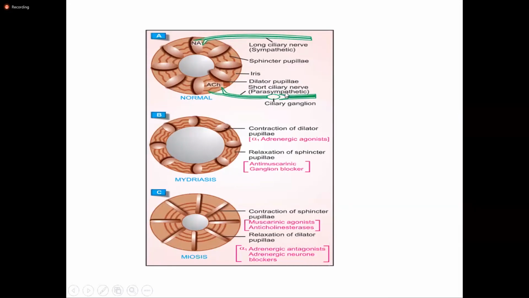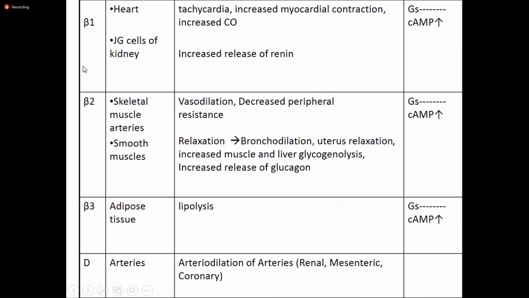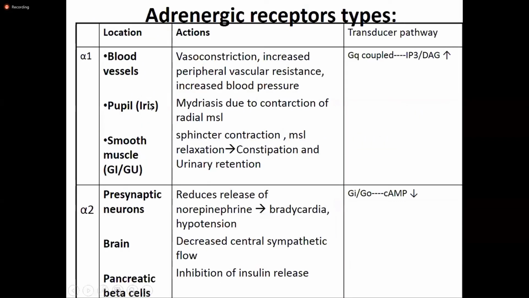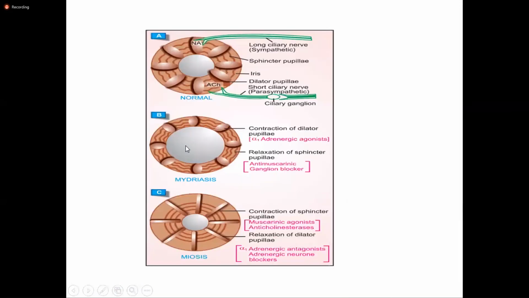So what does it do? When the alpha 1 receptors present in the dilator pupillae or radial muscle of the iris are stimulated, it causes mydriasis. Mydriasis occurs as a result of contraction of the radial muscle or the dilator pupillae. So you can see mydriasis, or dilatation of the pupil, occurring via two different groups of drugs. Earlier we studied that mydriasis can also be produced by anticholinergic, atropinic or antimuscarinic drugs, but that occurs as a result of relaxation of the sphincter pupillae.